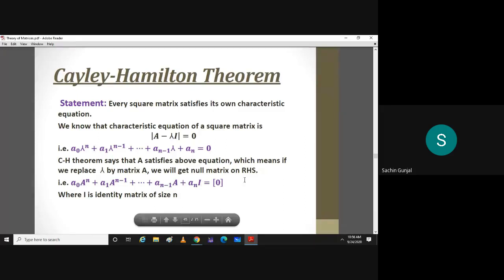Any doubt in this statement? No, sir. Sir, where are we getting the coefficients from? A naught, A1, A2, A and A. This is general. Like in 3 by 3, what we saw is first coefficient is 1, then second coefficient is trace, then third coefficient is sum of minors of diagonal elements. Likewise, okay, this is general statement.